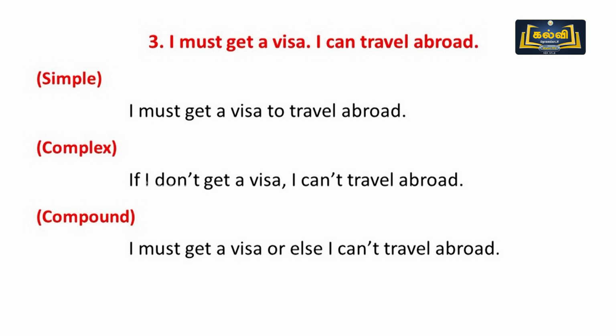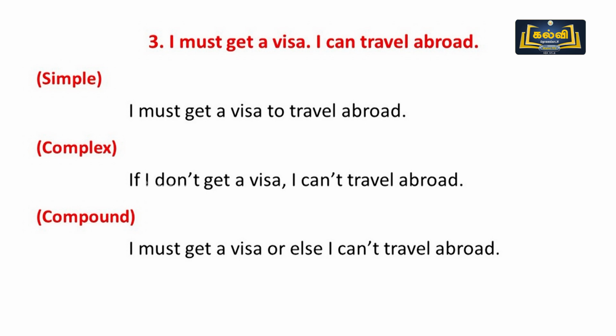In compound, I must get visa or else I can't travel abroad. You must get visa or else you can't travel abroad. We must get visa or else we can't travel abroad. They must get visa or else they can't travel abroad. Boys must get visa or else boys can't travel abroad.